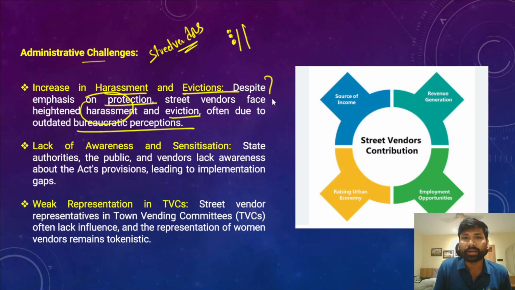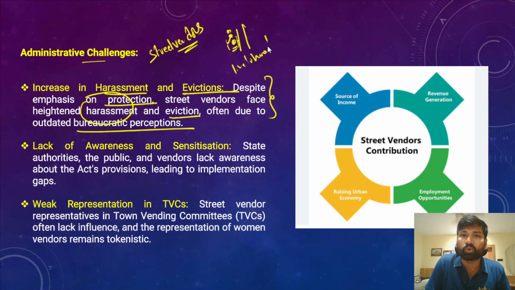So that is where they have been facing a lot of challenges, because when a street vendor sets up his shop on the roadside, it is temporary in nature, and if someone from the government comes and orders him to evict this place, then he would lose his livelihood, right?